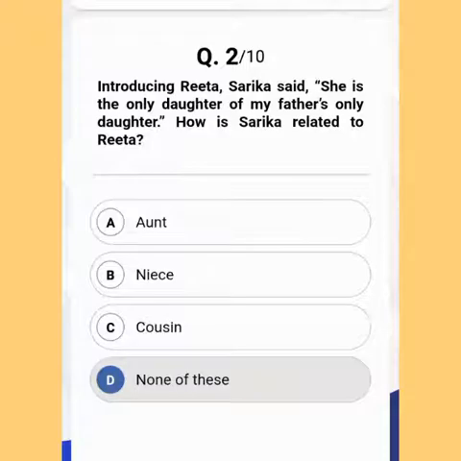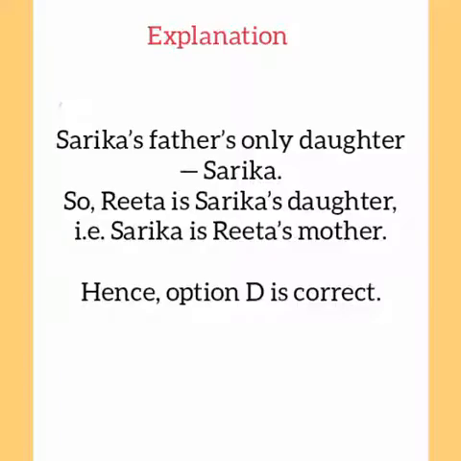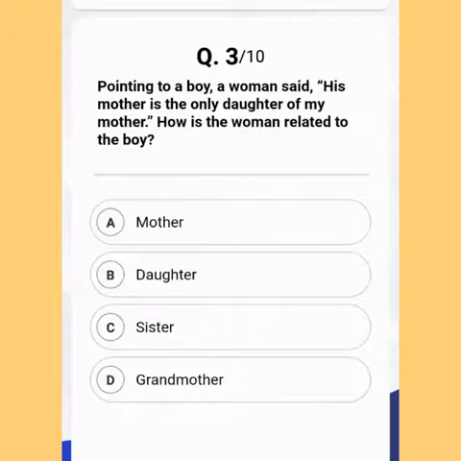So moving to the third question, pointing to a boy, the woman said, "His mother is the only daughter of my mother. How is the woman related to the boy?" There are 4 options and you have to decide the correct one after solving this. Pause the video and try to solve this. So the correct answer of this question is option A, mother.